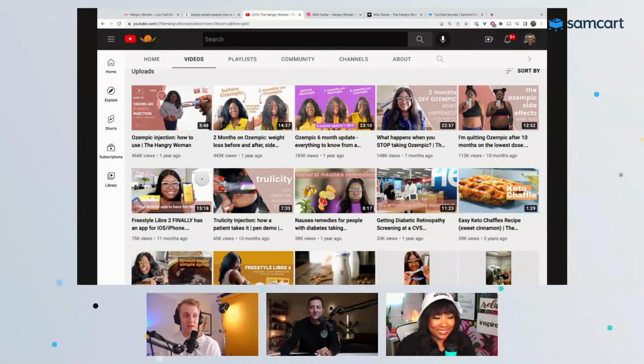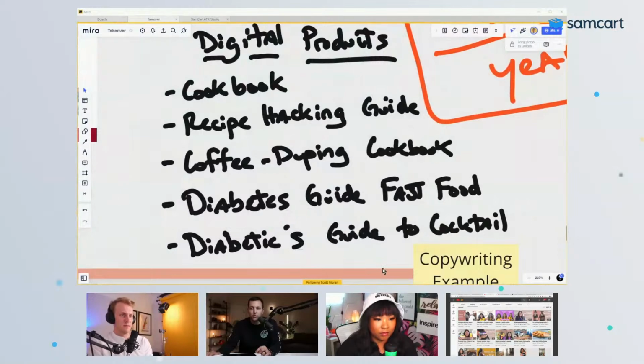Yeah, I'm seeing right there that one, nausea remedies. If you wanted to not work so hard to create a full guide or an entire book, nausea remedies could be a simple one pager. She goes into Canva, types out all 5 remedies, makes it look nice on a custom template, saves it as a PDF, and then you load it into SamCart and deliver that. You sell it for $10, $15. She could have that up and running in less than 2 hours. Absolutely. Yeah, 100%. Totally love that.